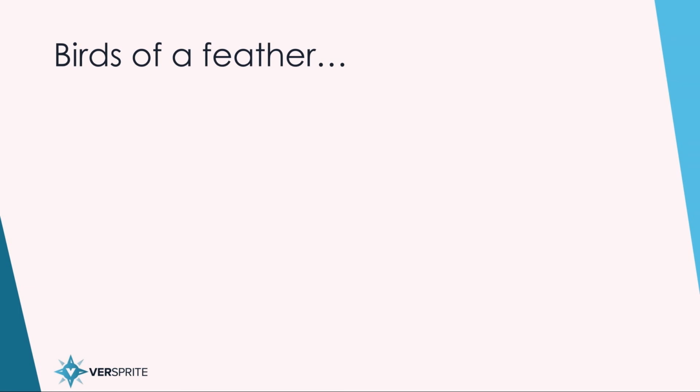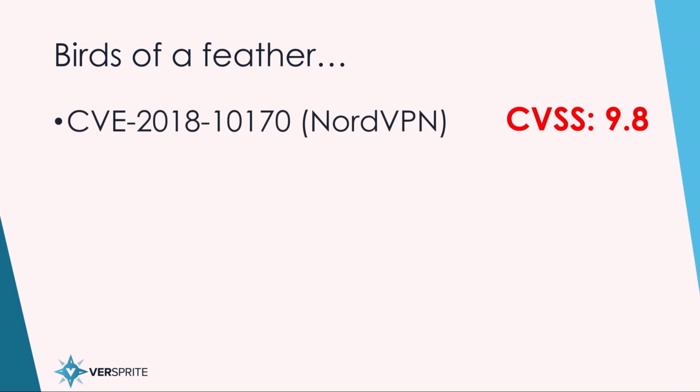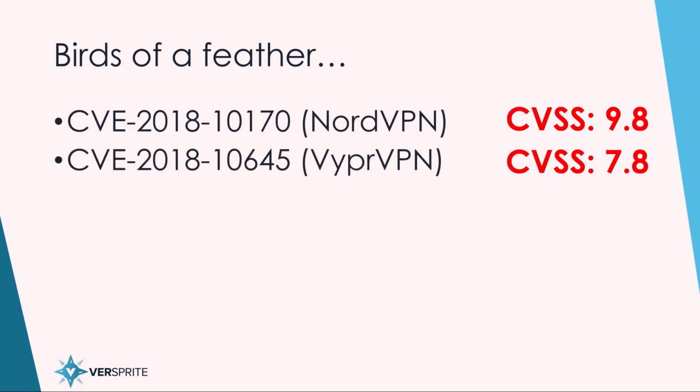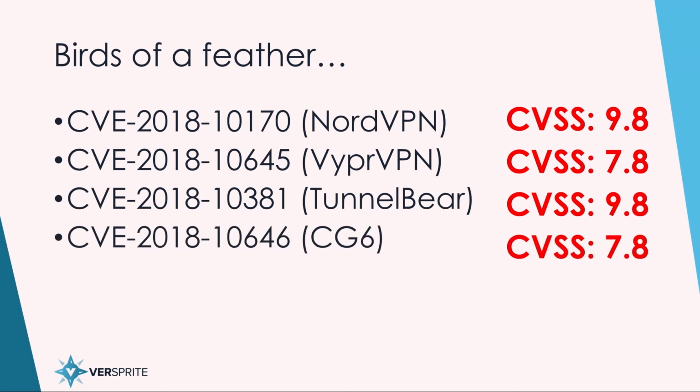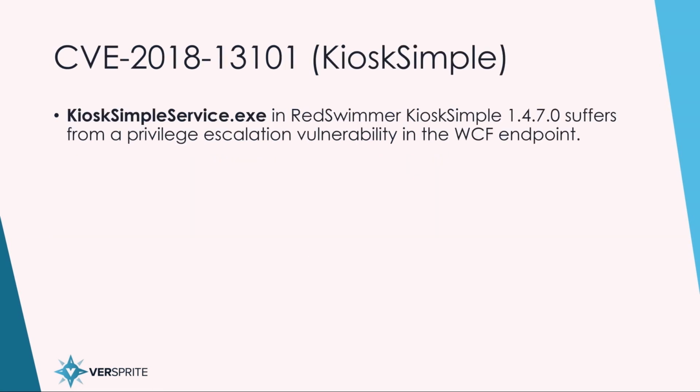So the next targets we looked at were other VPN services. We found similar vulnerabilities in NordVPN, Viper VPN, TunnelBear, and CyberGhost. All of these had similar WCF vulnerabilities because they were calling OpenVPN in different ways through an exposed insecure endpoint.